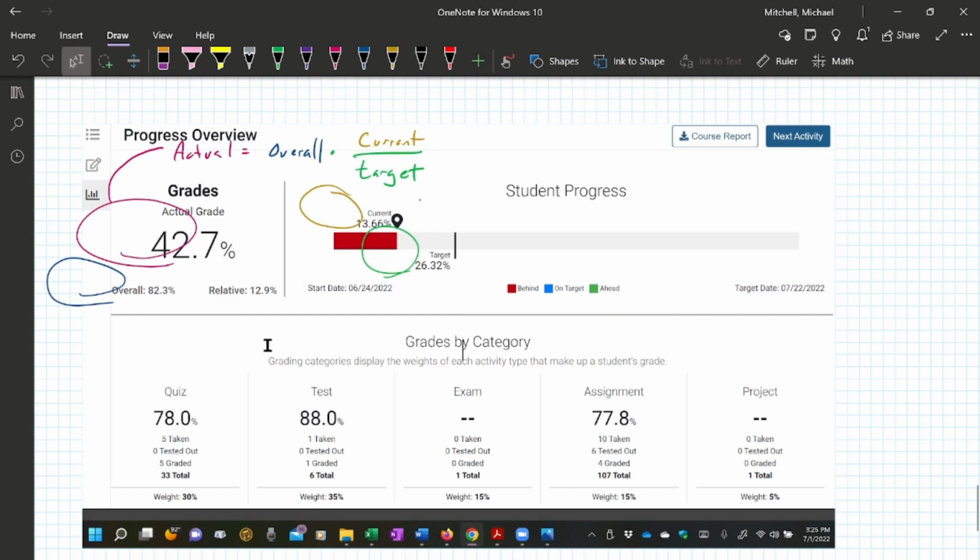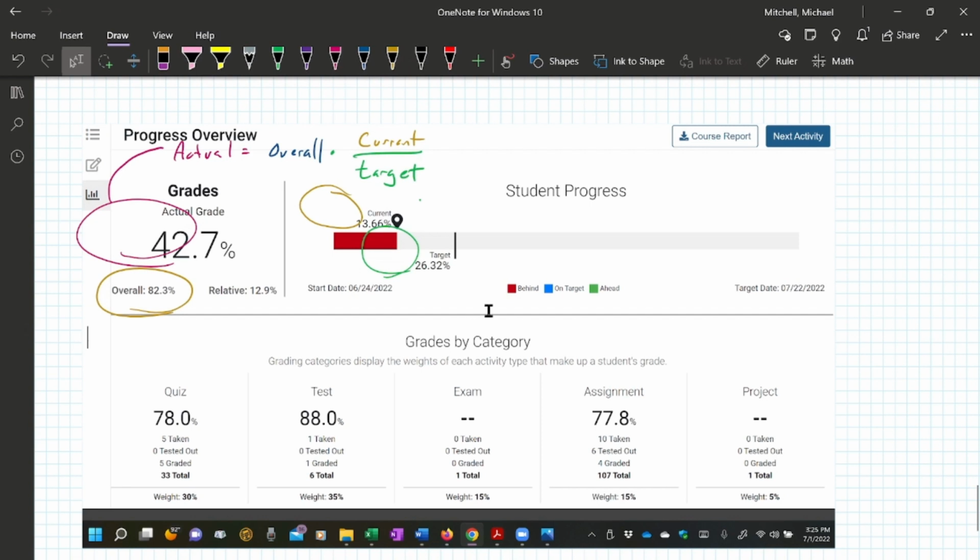Now let's look at these grades. Actual grade, this is the grade it usually posts. That's not your final grade in the end. Let's go to the overall grade here. Overall grade. That is your grade on the work you have turned in only. Everything you haven't turned in, it ignores. So you turn in 6 assignments, that's your average of the 6 assignments, 82.3%. That's the grade this student could be getting in class.